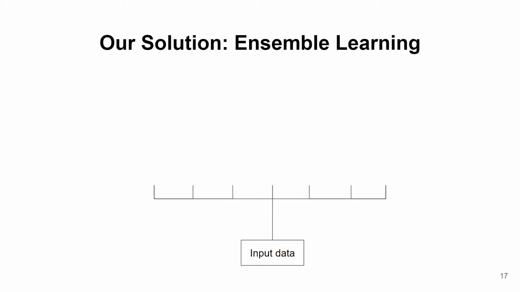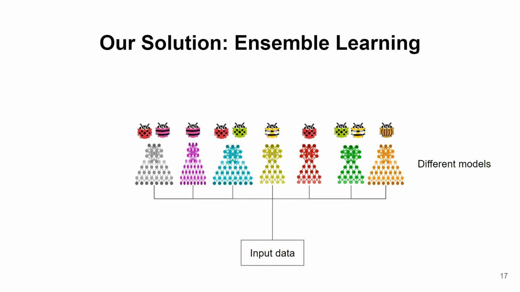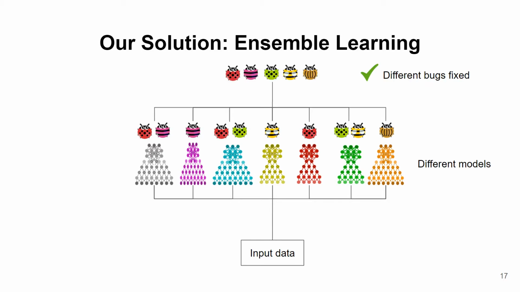Our solution is to train multiple models with different complexity and combine them using ensemble learning. Models with different complexity will capture different features and fix different bugs. Then, we use Ensemble to combine these models into a technique that can fix all of these bugs.